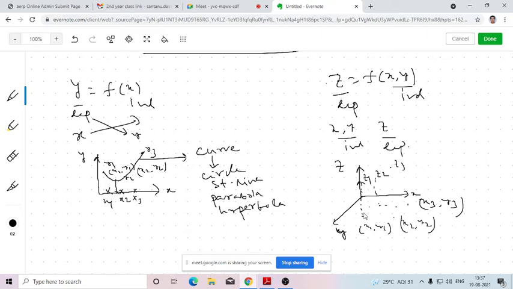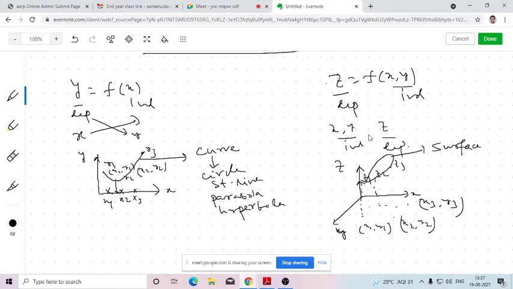In that way, for each and every point we consider in the xy plane, I can draw a perpendicular towards the z direction and get a point. The coordinates will be (x1, y1, z1), (x2, y2, z2), (x3, y3, z3), and so on. By joining those points, I get the equation of a surface.